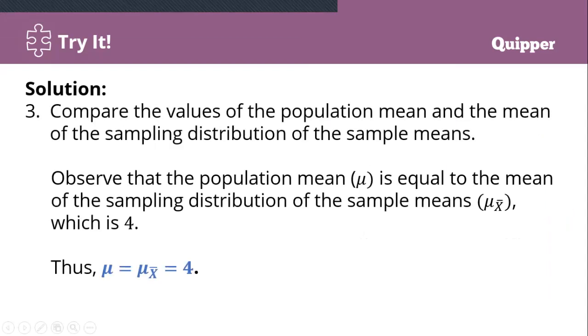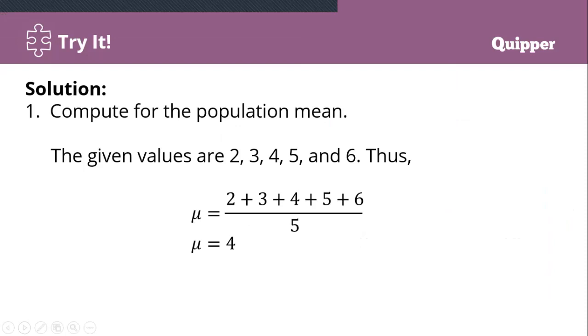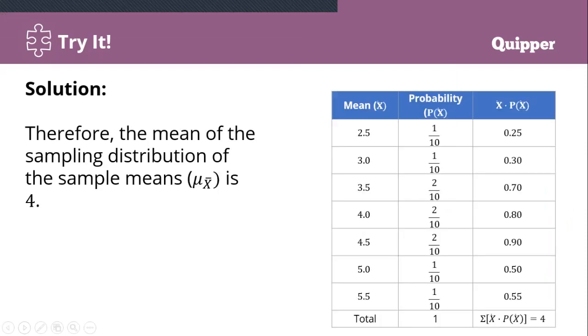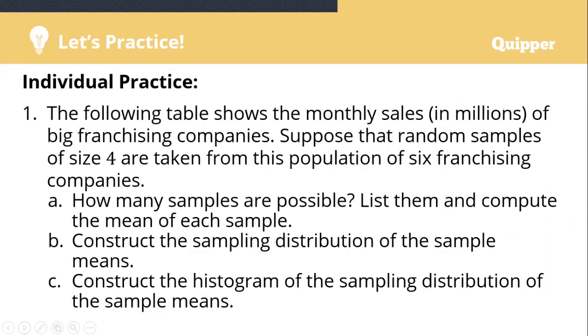So, let us compare the values of the population mean and the mean of the sampling distribution of sample means. Observe that the population mean is 4, which is equal to the mean of the sampling distribution of sample means. They have the same answer. The population mean is 4, and the mean of the sampling distribution is also 4. So they have the same answer. Okay?